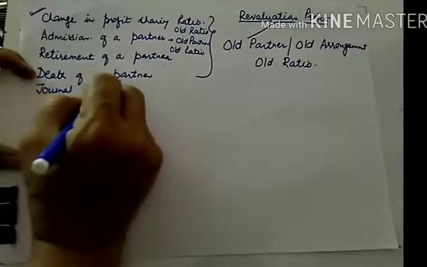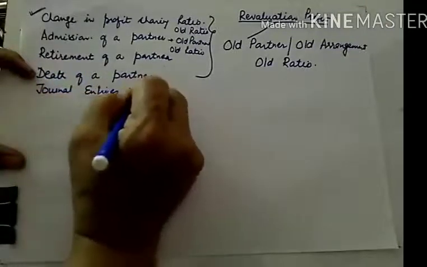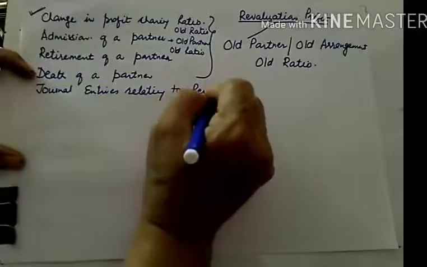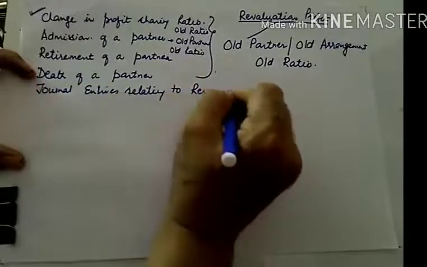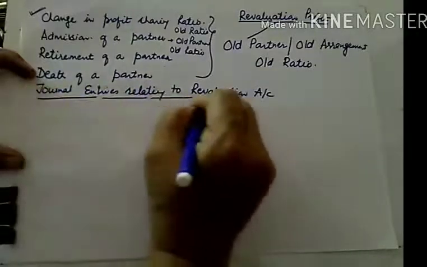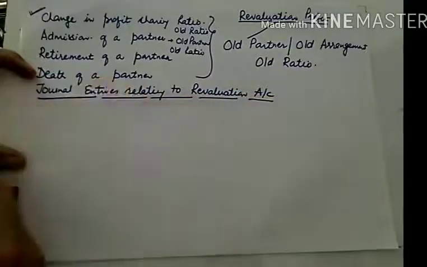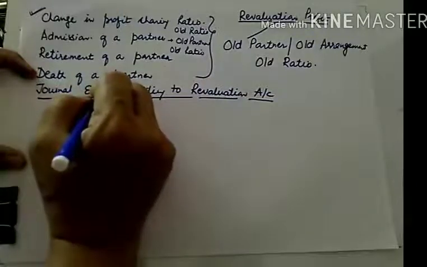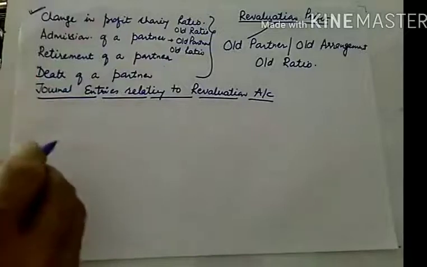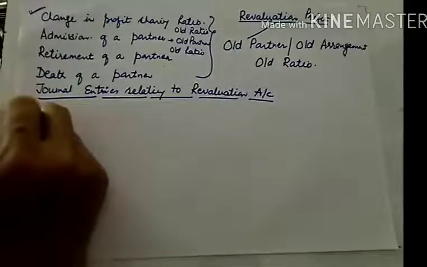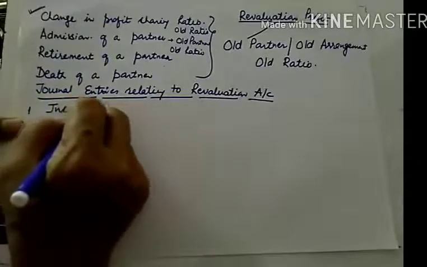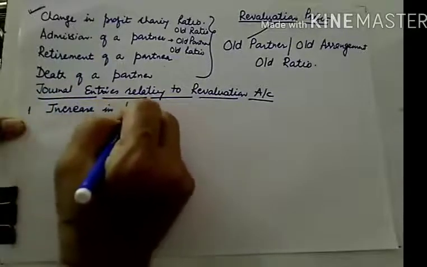Journal entries relating to revaluation account, because sometimes in the long question they ask for journal entries. So you must be aware of all these journal entries, and you must make yourself expert in making the journal entries also. So the first journal entry is whenever there is an increase in the value of asset.